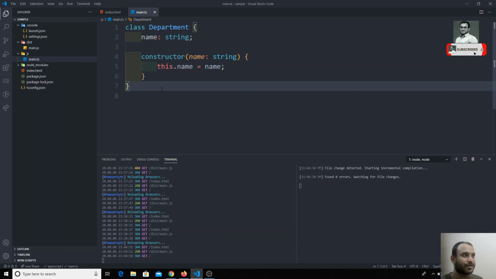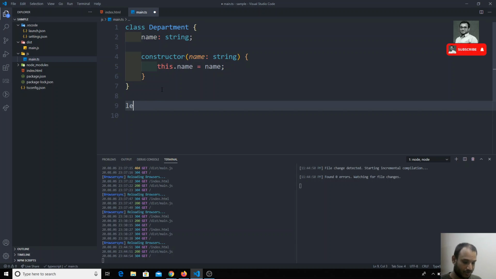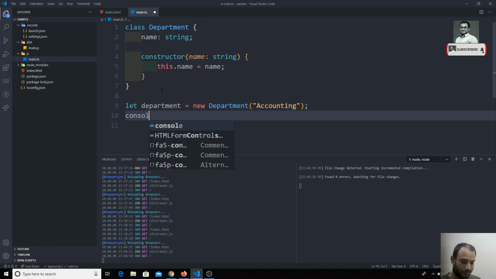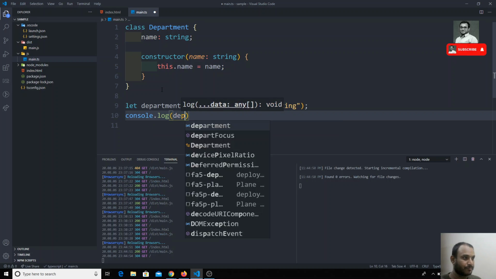Now I want to create an object for the class. So let department is equal to, I can call using the new operator. We can create an object for this class using the new operator. So new Department, and I will be passing accounting or something like this. Now let's console the object. So what could be the output? I am consoling console.log(department).